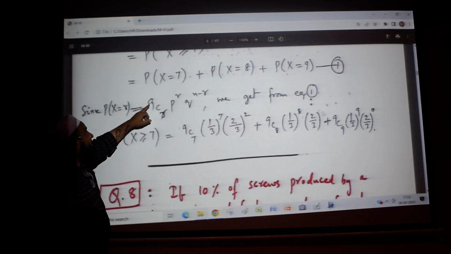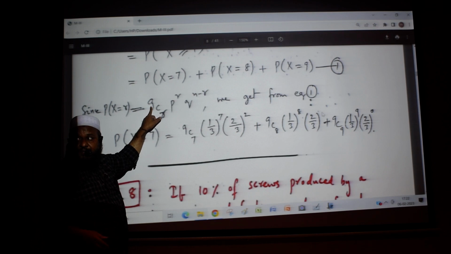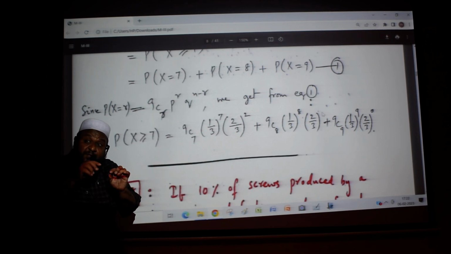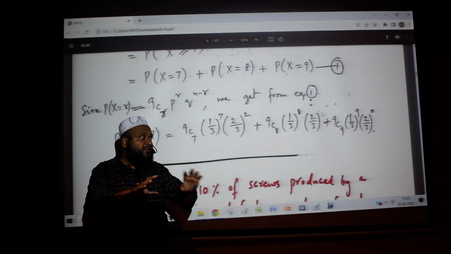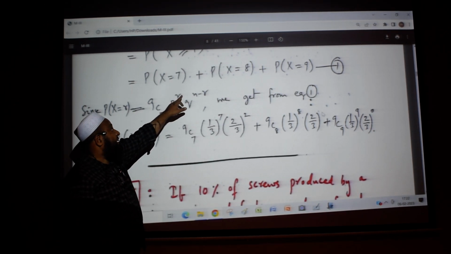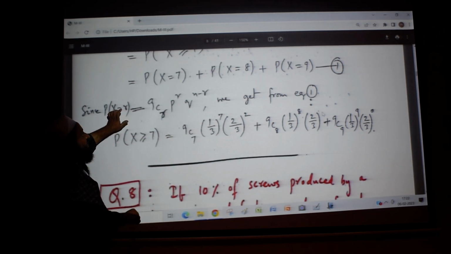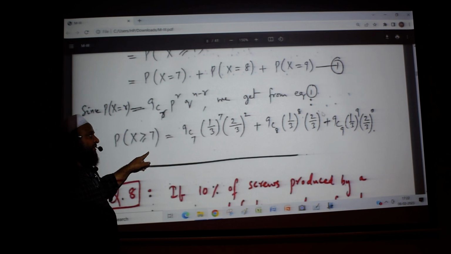So P of x equal to r is 9Cr, because nCr, that n value is 9. Totally we are having 9 tosses. So success may be 7 times, maybe 8 times, maybe 9 times, that all we need to calculate. So r will come here, r will come here, n minus r. By substituting r as 7, 8, 9, we'll get like this.